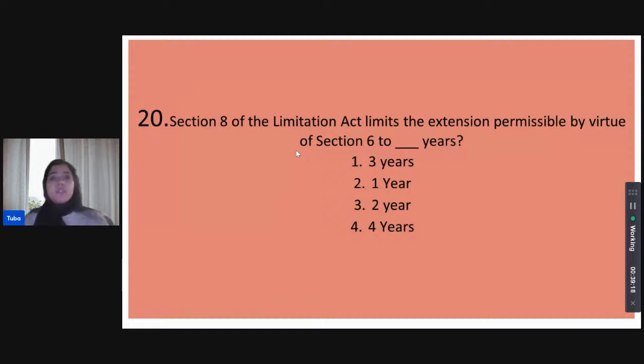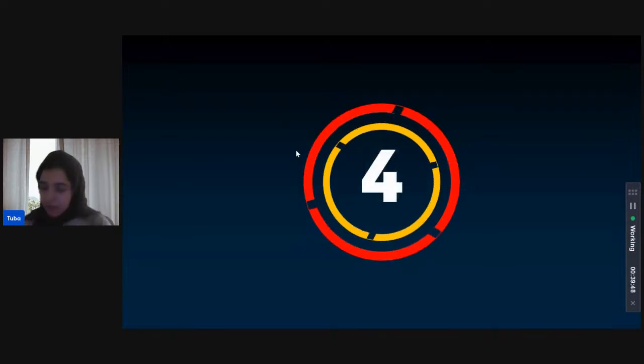Section 8 of the Limitation Act limits the extension permissible by virtue of Section 6 to how many years? To 3 years, to 1 year, to 2 years, or to 4 years? If you are paying attention, you must know the answer to this. We discussed this in an explanation to a previous question. Kanupriya thinks that the limit is 3 years. Priyanka as well. Shivani as well. Excellent.